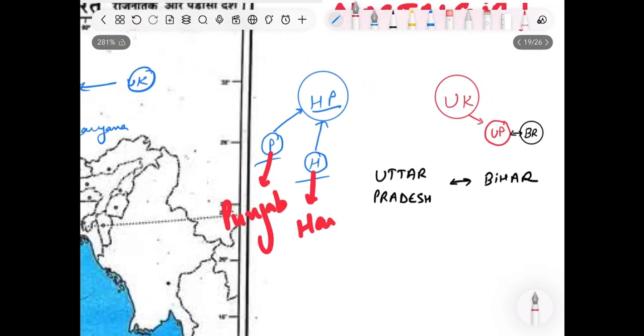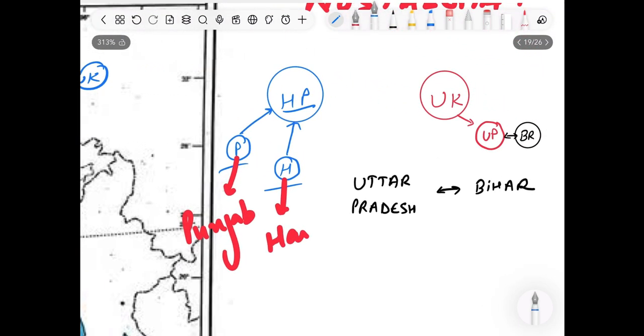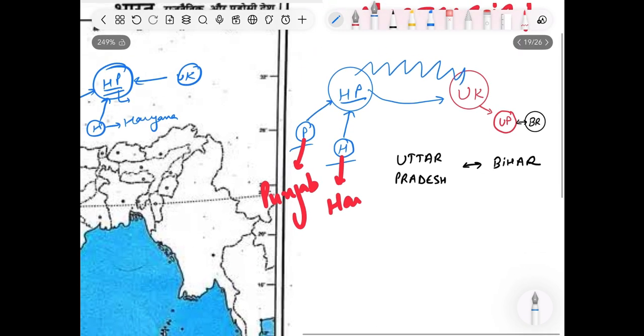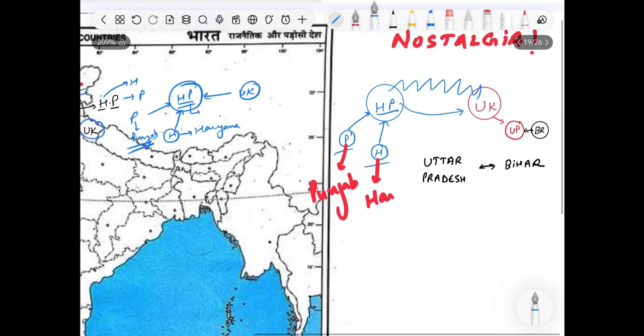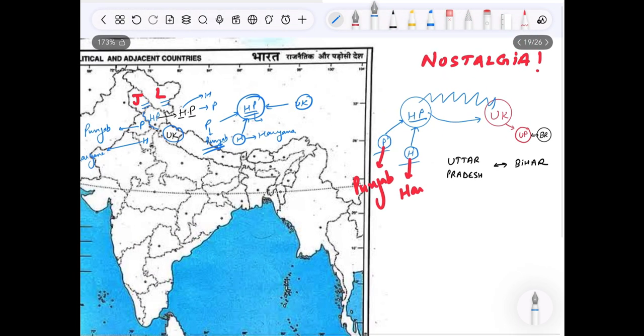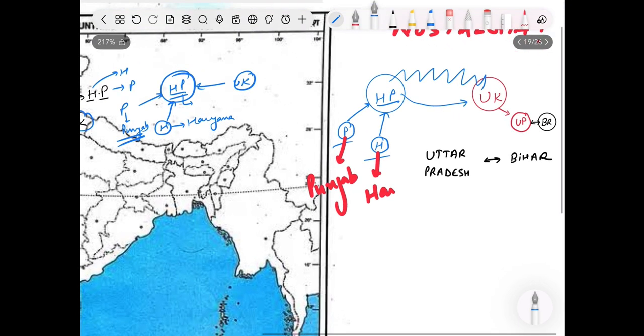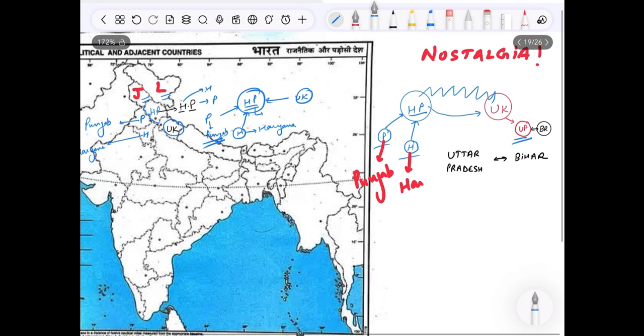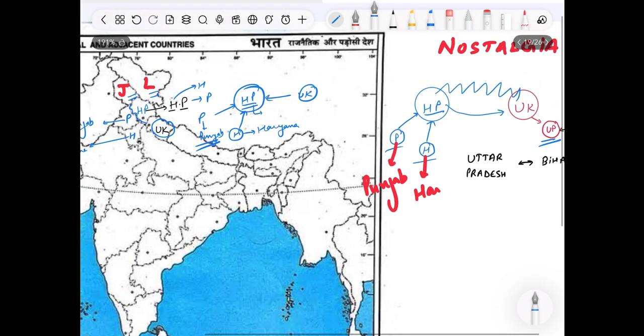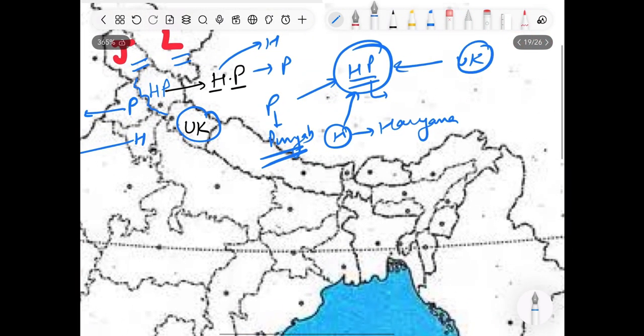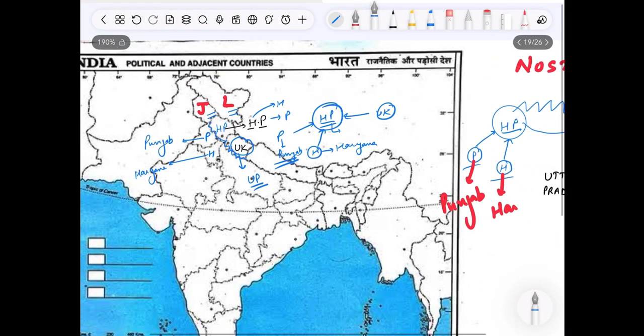Now let's move to Uttarakhand. And here are the mountain ranges, continuous mountain ranges from Himachal to Uttarakhand. And many of us are aware that Uttarakhand was bifurcated and it was formed from Uttar Pradesh, right? So if a bifurcation occurs, UP must be neighboring to Uttarakhand. The next state which is in the southern direction to UK is UP, that is Uttar Pradesh.